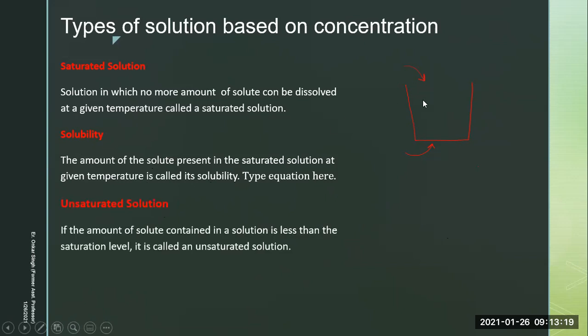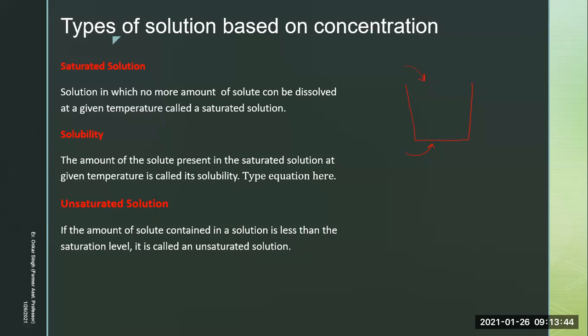Okay, then comes unsaturated solution. See students, again, we are able to add, let's say, 5 spoons of sugar in let's say 100 ml of water or 1 liter of water. Okay. So now the quantity of solute, any quantity of solute less than 5 spoons makes unsaturated solution. What does that mean? Suppose you have taken 1 glass of water.